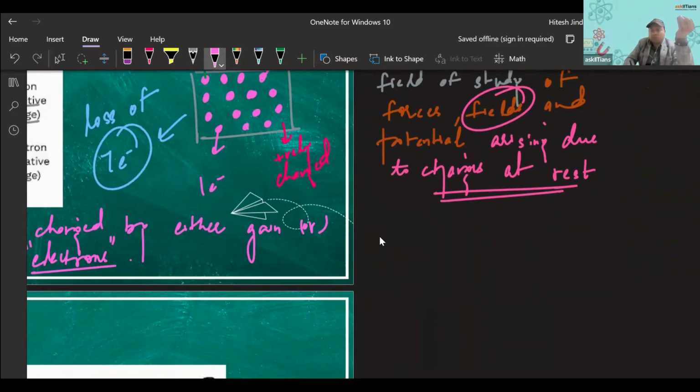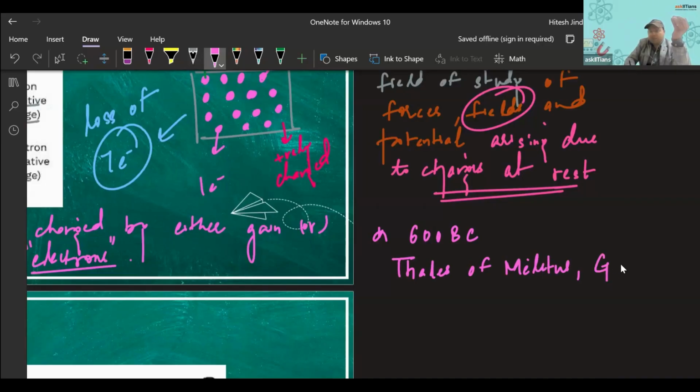So in 600 BC, a very long time back, there was Thales of Miletus in Greece, who did some experiments. You need not remember the name, you can just wonder how long back we cracked this thing.